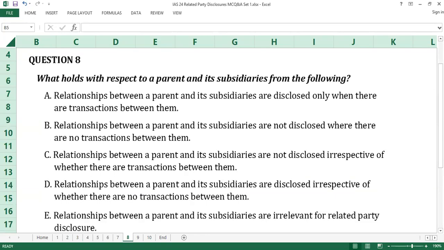Question number 8. The answer to question number 8 is D. Relationships between a parent and its subsidiaries are disclosed irrespective of whether there are transactions between them. IAS 24 provides that the requirement to disclose related party relationships between a parent and its subsidiaries is in addition to the disclosure requirements of IAS 27 and IFRS 12, which ordinarily require the relationships to be disclosed. D is the answer to question number 8.